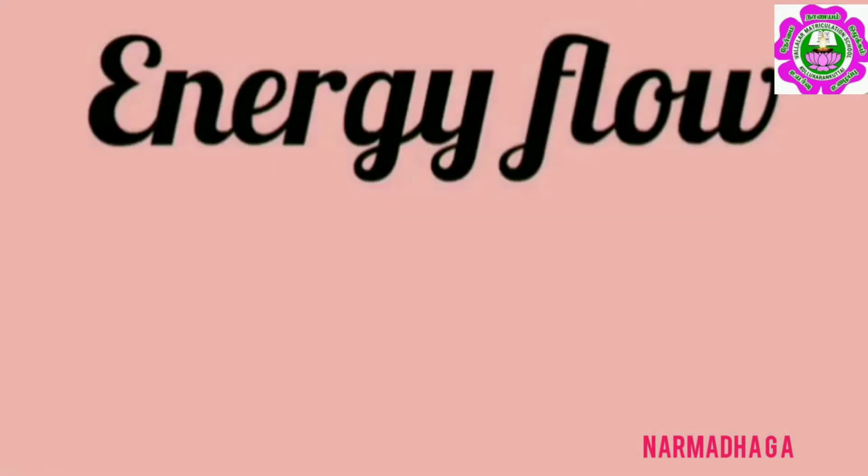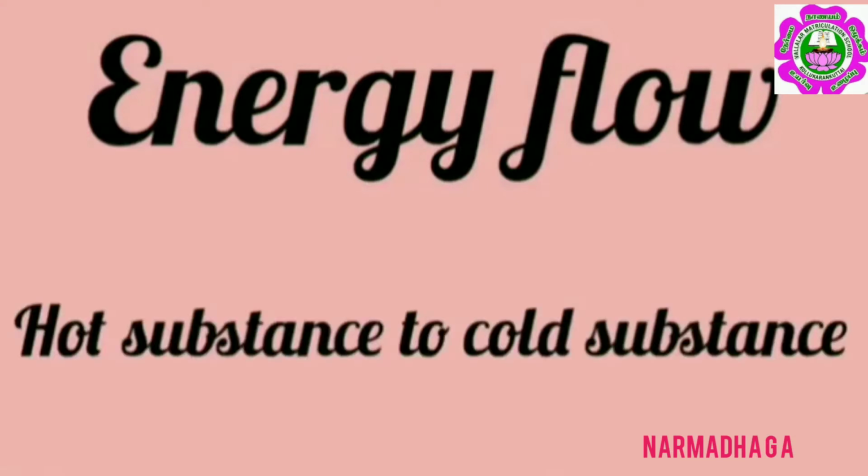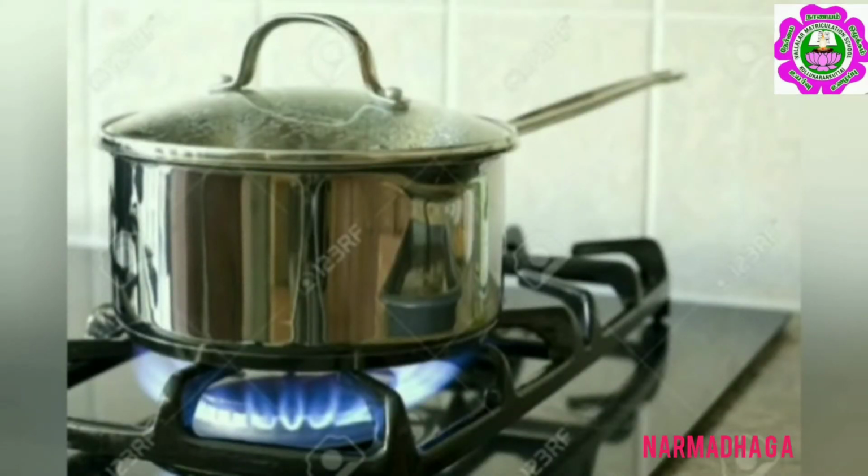Now, let us see the flow of this energy. This energy flows from a hot substance to a cold substance. Let us see an illustration. Here is a pot of water kept on a stove. The thermal energy from a hot stove is transferred to a metal pot and causes the water molecules to move faster, increasing the temperature of the water, thus making the water boil. So, the energy is flowing from the hot stove to the metal pot to increase the temperature.